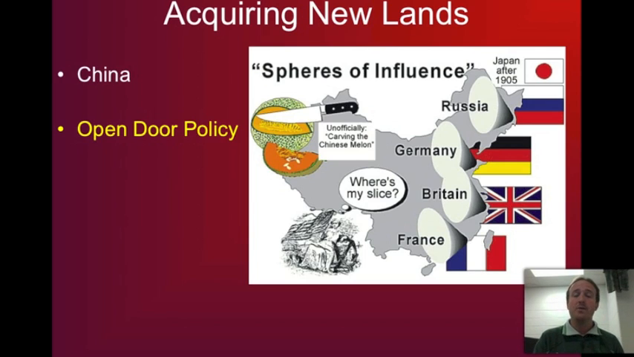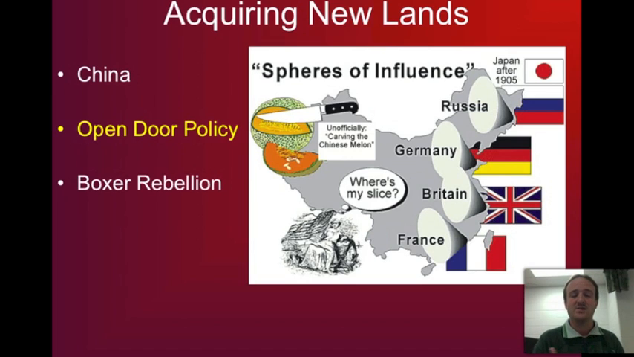And what it means is there's an open door policy, or no country is going to have entire control over the country of China. All countries have access to some of China's riches. That's what the open door policy is. Of course, by doing this, and all these imperial powers going over there, China is experiencing a loss of freedom. They are made out to be inferiors, while these different European nations are considering themselves superiors to China.